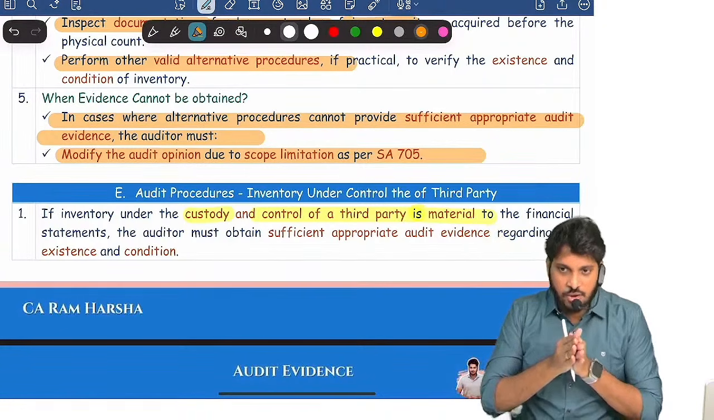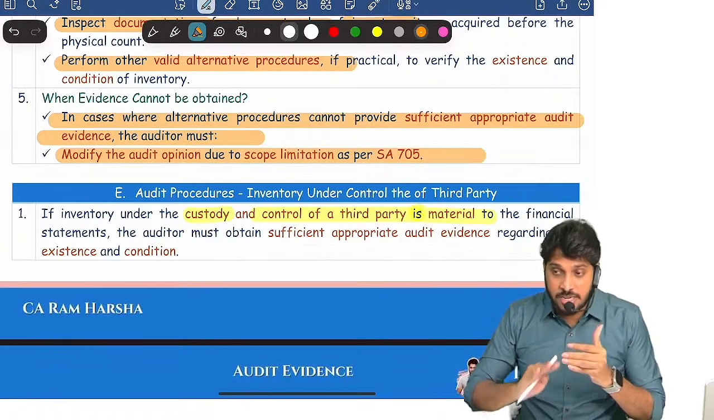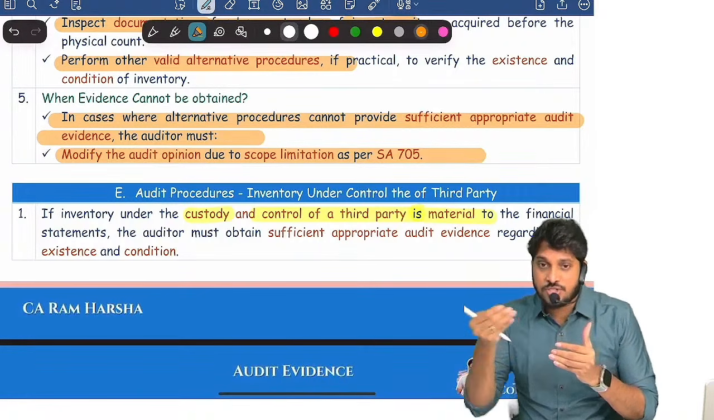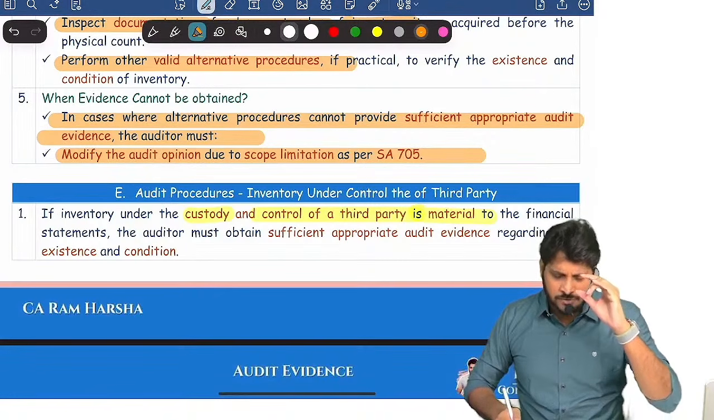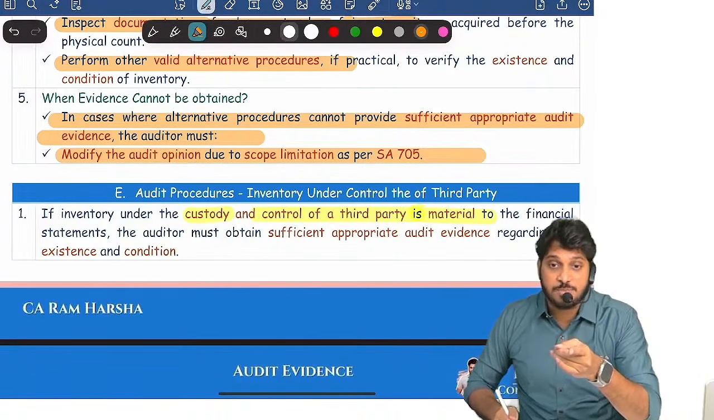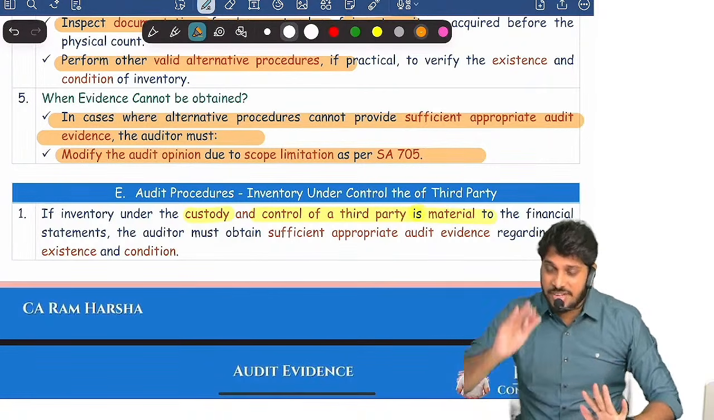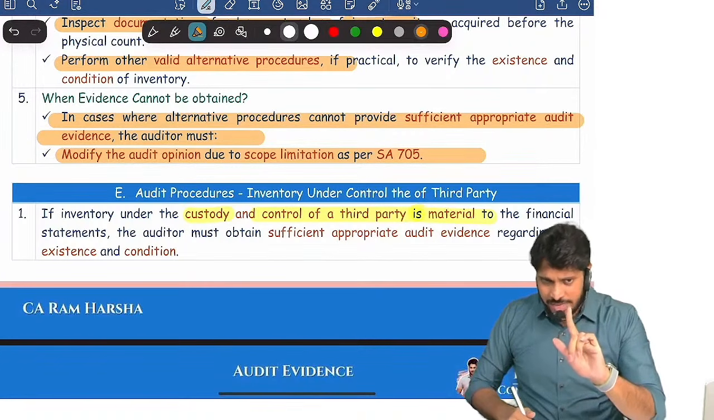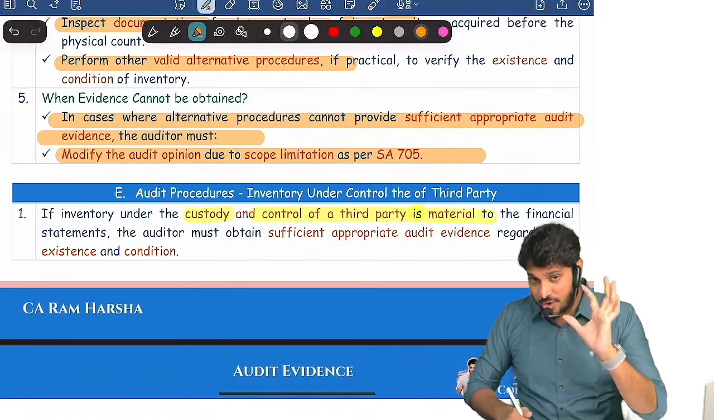If at all inventory counting is impractical, try obtaining audit evidence through alternative procedures. If alternative procedure is not possible, you are unable to obtain sufficient appropriate evidence, give a modified opinion as per 705. That's it. If inventory is lying with a third party, request confirmation, directly go in and inspect, or perform other audit procedures. Other audit procedures mean what?